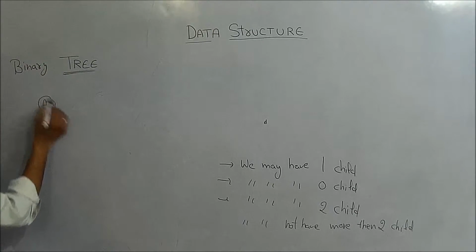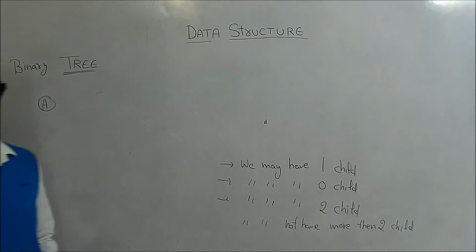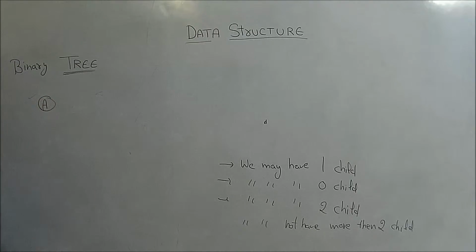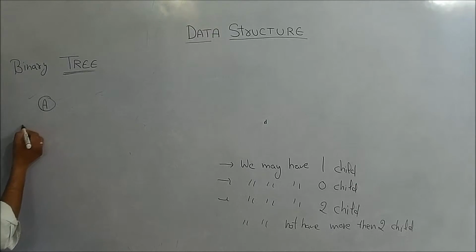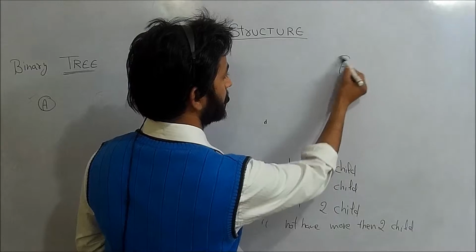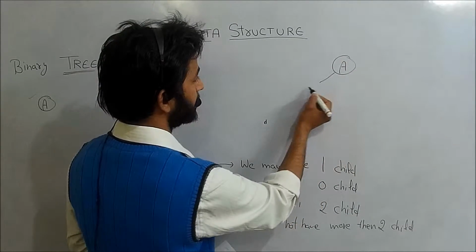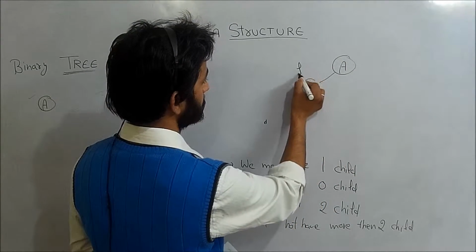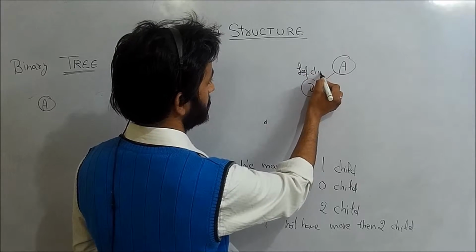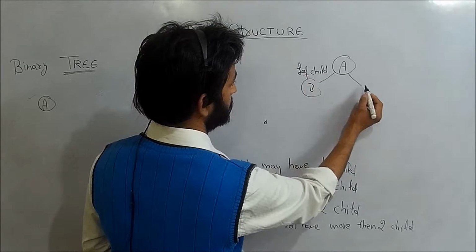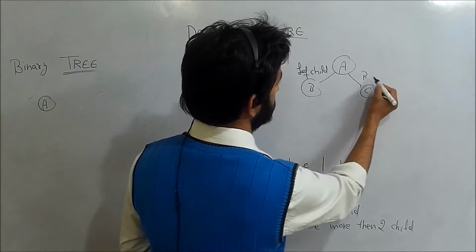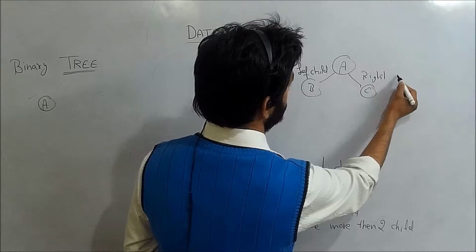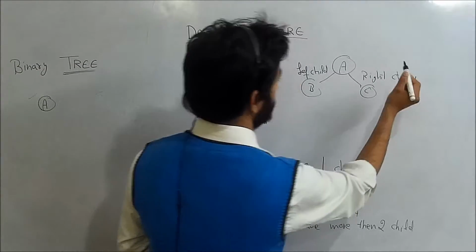a node A, so we can say that this is the binary tree because A having zero child. Child means left subtree or right subtree. Okay, for example, if I am having a node, then this one will be its left child and the right. Let us say that the C and this will be the right child.